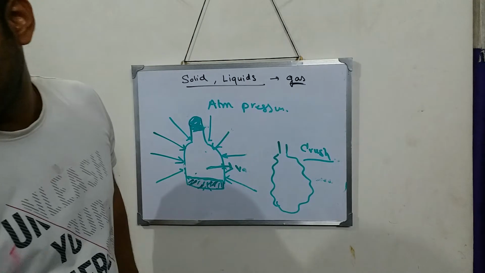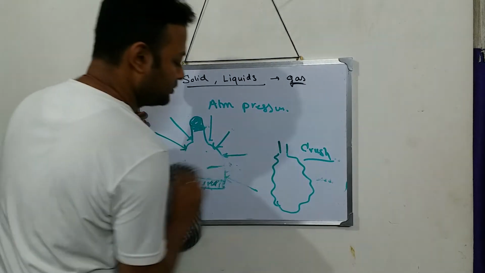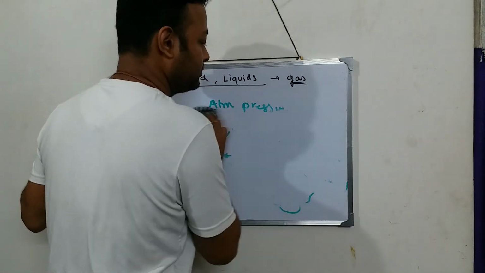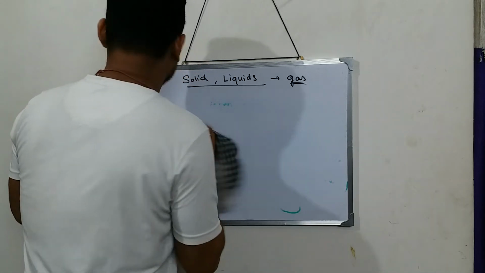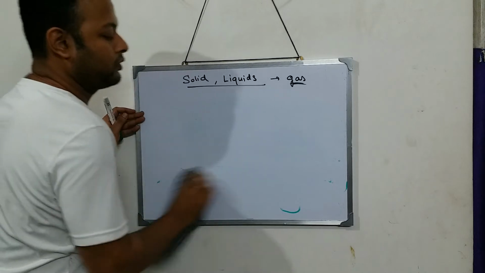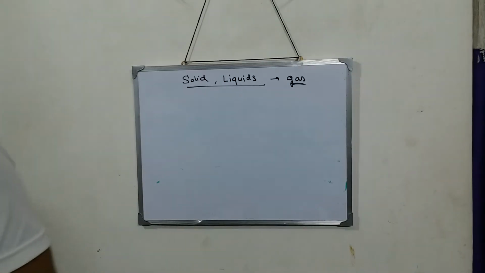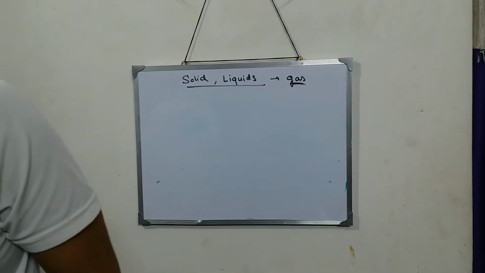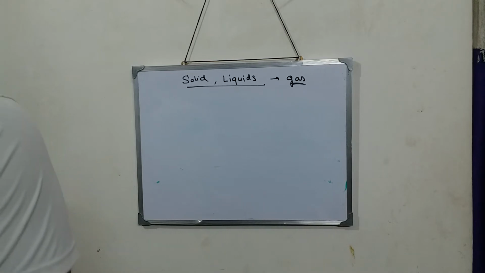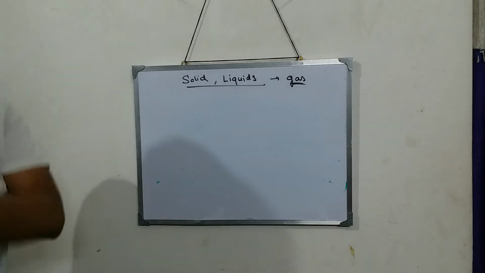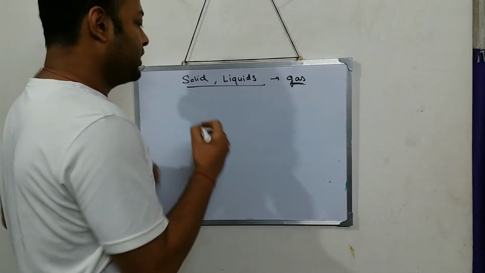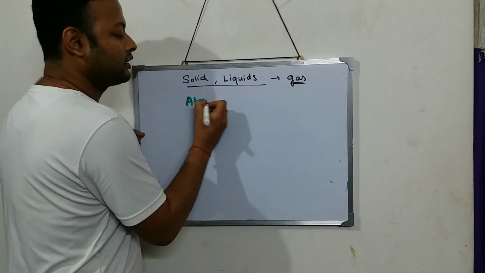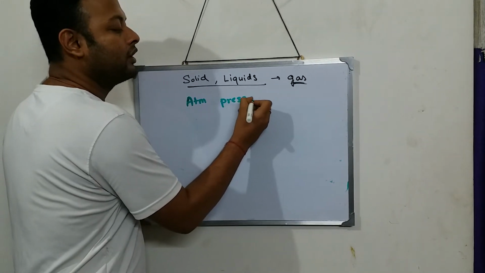Now, the atmospheric pressure is how much in pascals?